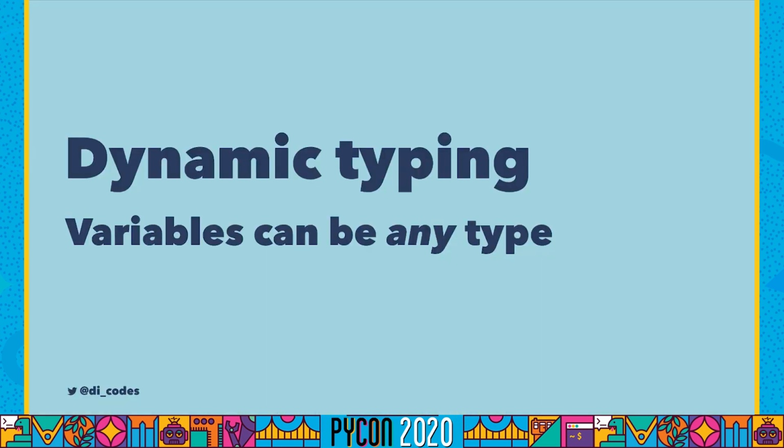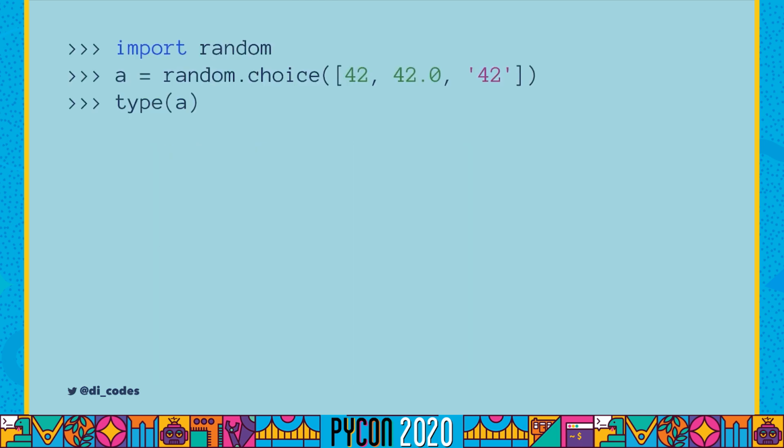So when we say that Python is a dynamically typed language, it means a few things. It means, first of all, that variables can be any type, and that the type of a variable can change over the course of the runtime of your program. So for example here, I can import random and set a equal to the value of random.choice that contains a list of three things: the integer 42, the float 42, and the string 42. Now if I call type on a, what type is a? And the answer is that we don't know. This is non-deterministic. It could be a string, it could be an integer, or it could be a float.